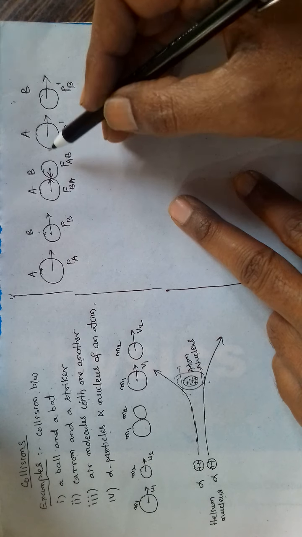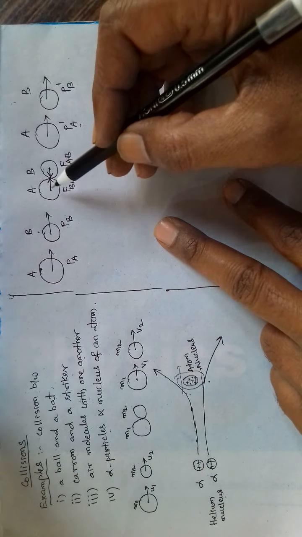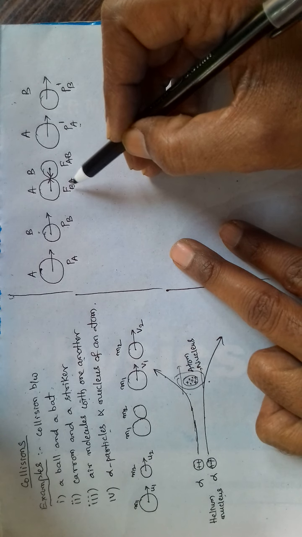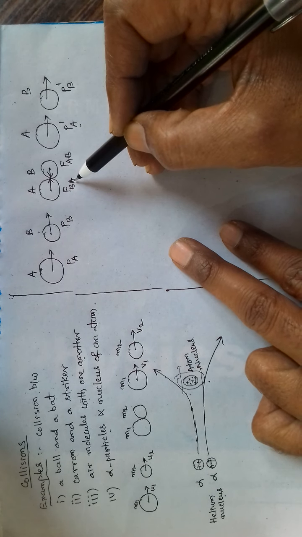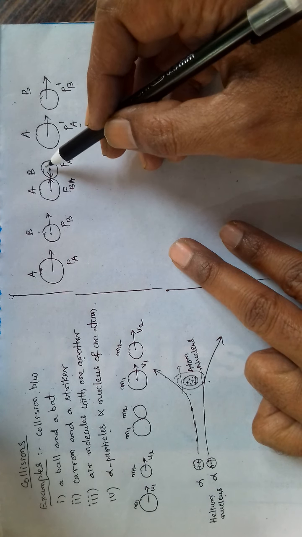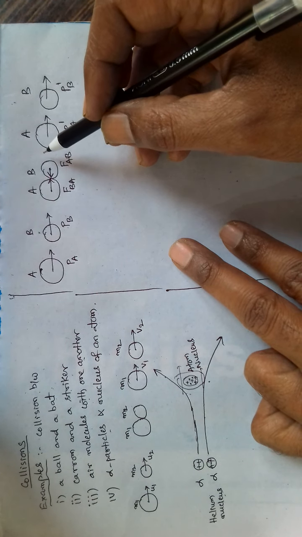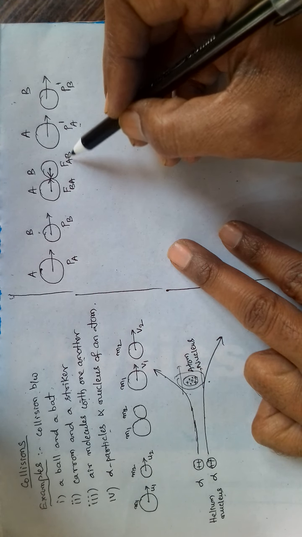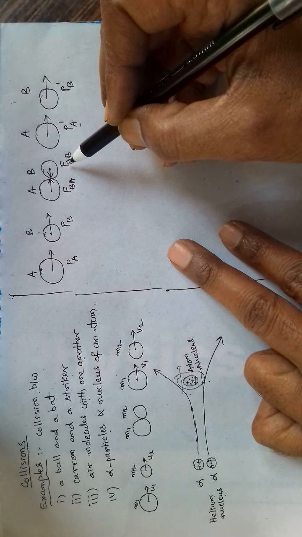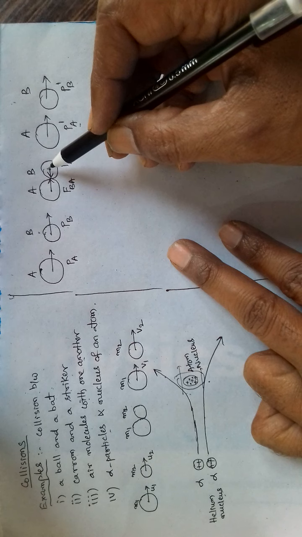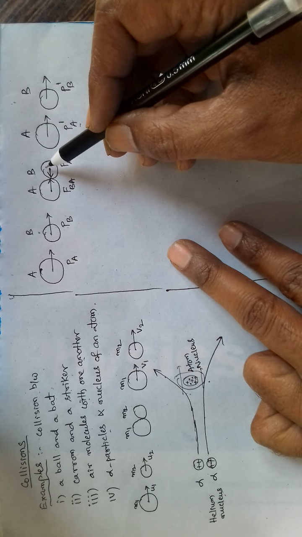See, during collision, the force FBA is force on B by A. So this A ball is exerting some force on B. Similarly, during the same time interval, there is FAB also, that is force on A by B. So this ball is exerting force on this ball, and at the same time this ball is exerting force on this ball.